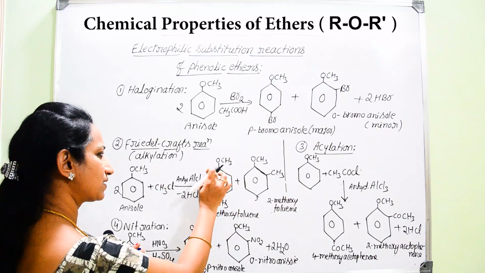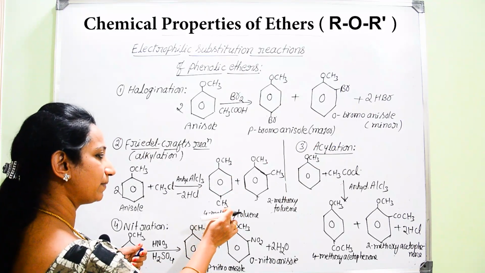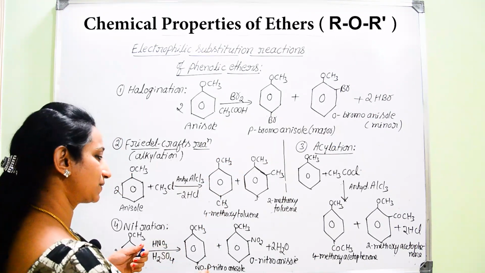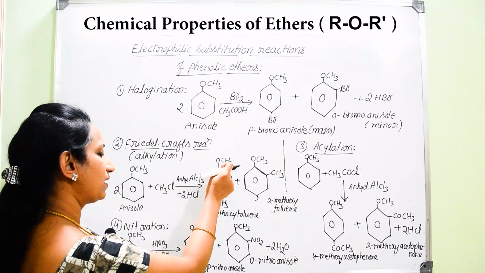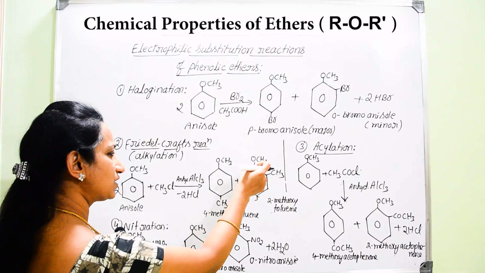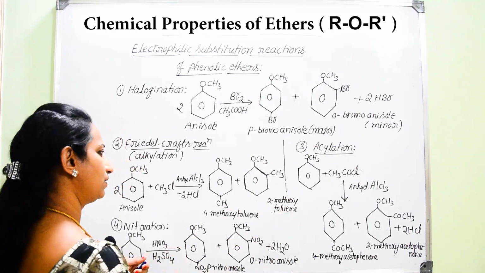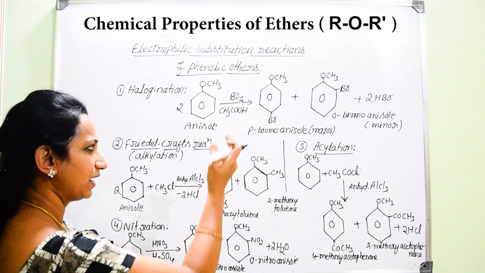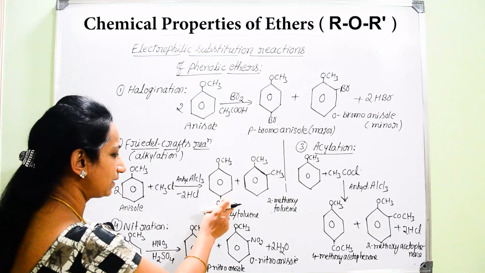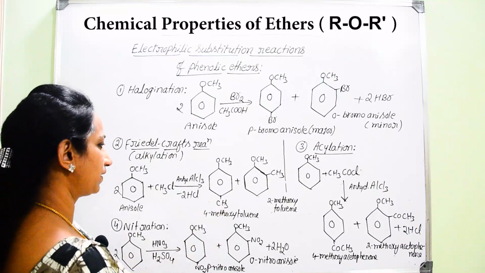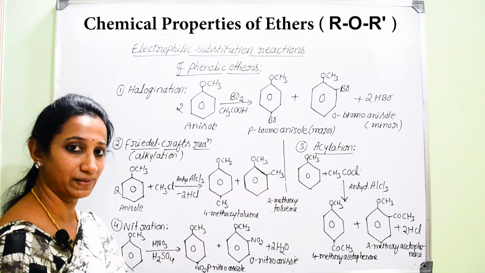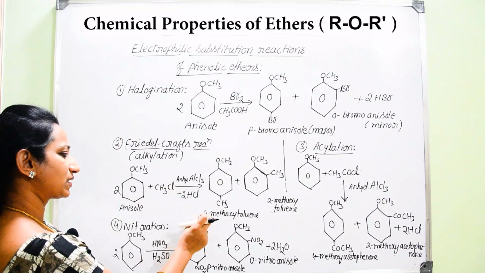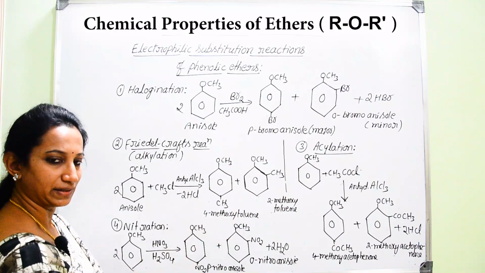One is 4-methoxytoluene. If we consider toluene as the parent name, by considering the CH3 group attached to benzene, then the OCH3 group can be considered a substituent. So 4-methoxytoluene and another one is 2-methoxytoluene. Therefore you will get both the ortho substituted product and the para substituted product. As usual, you can easily guess here also the para substituted product will be the major product, whereas the ortho substituted product will be minor. So on alkylation, anisole is converted into methoxytoluene.